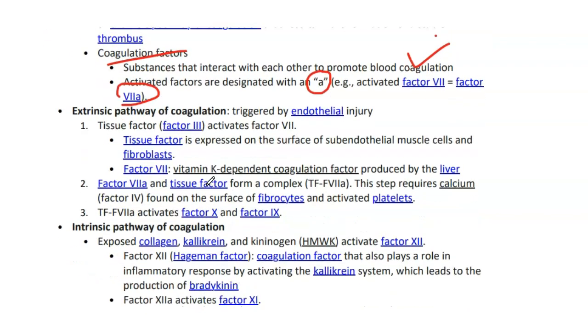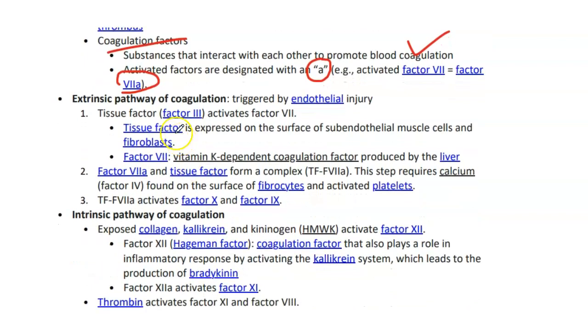We have the extrinsic pathway of coagulation and the intrinsic pathway of coagulation. The extrinsic pathway is triggered by endothelial injury. So tissue factor is released and activates factor 7. Tissue factor is expressed on the surface of subendothelial muscle cells and fibroblasts. Factor 7 is a vitamin K dependent coagulation factor produced by the liver. Then activated factor 7 and tissue factor form a complex. These steps require calcium found on the surface of the fibroblasts and activated platelets. This complex activates factor 10 and factor 9.